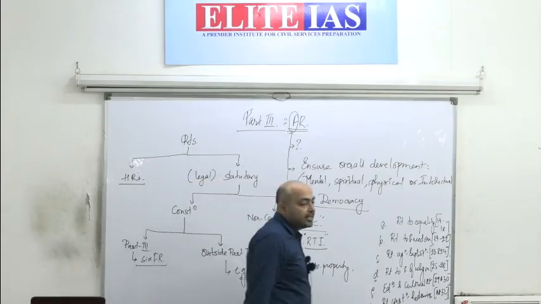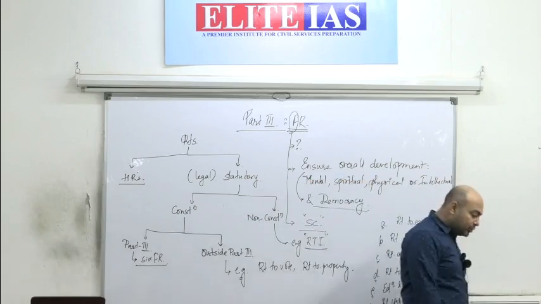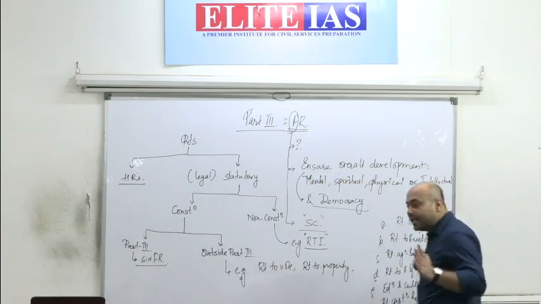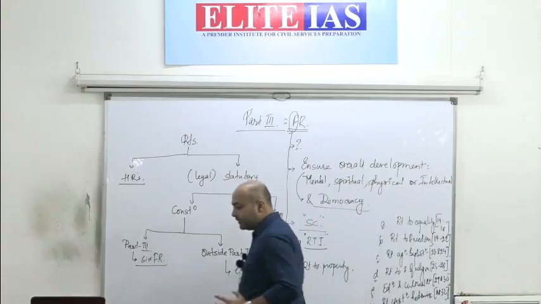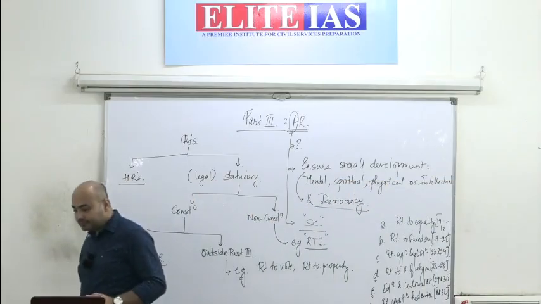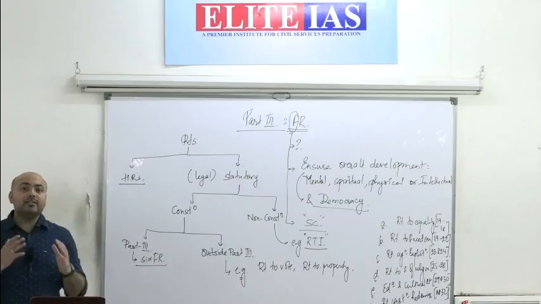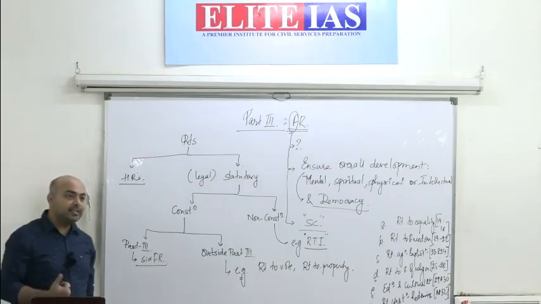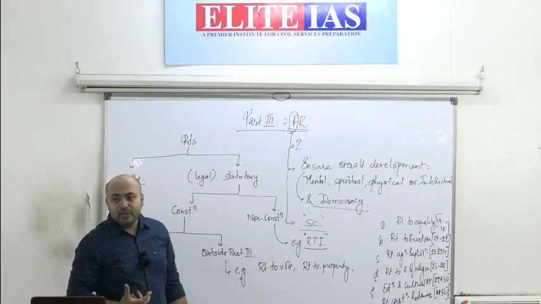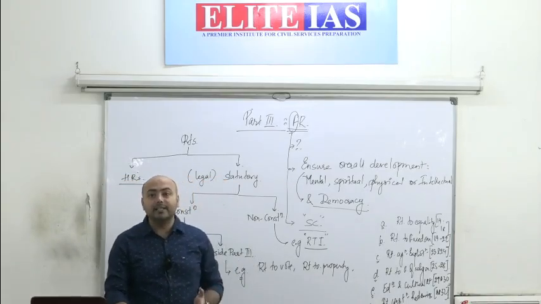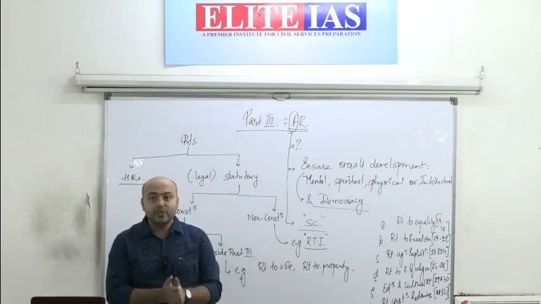Underline it, remember it. In the course of our discussion, you would understand why it is something that guarantees political democracy. Clear? Have you understood this?